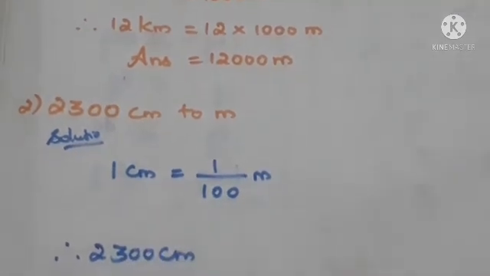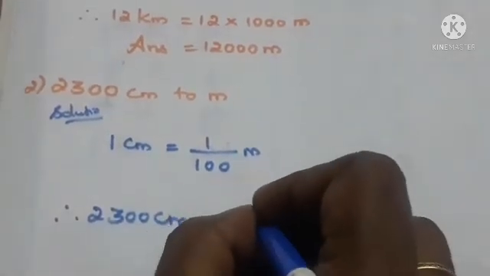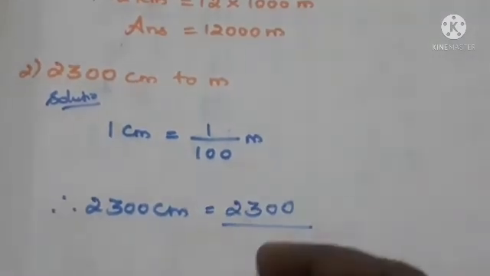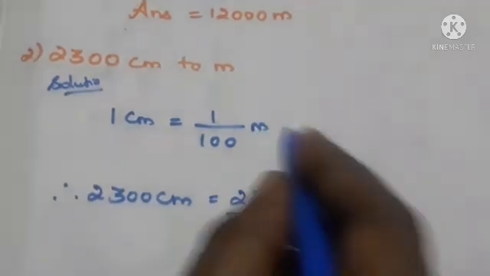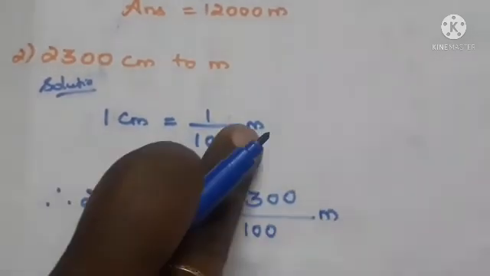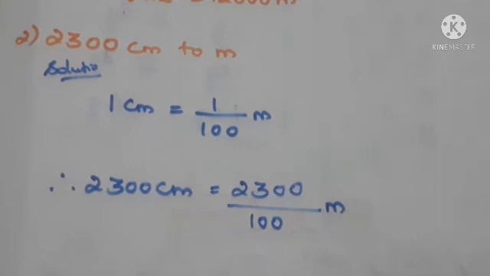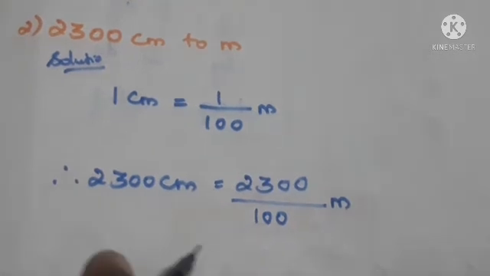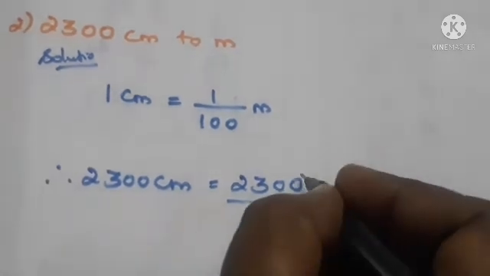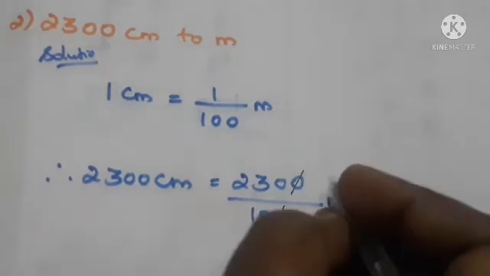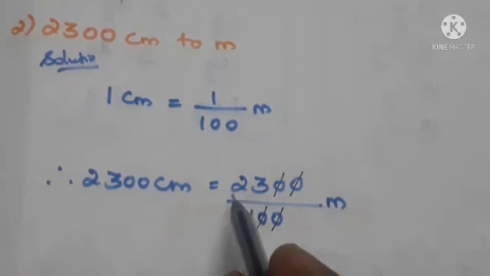2300 centimeter is equal to, in the place of 1 we write 2300, divided by what we have at the bottom. Yes, at the denominator we have 100. And what unit do we have? Yes, meter. That same unit we have to repeat in the next line also. Next we divide the 2300 by 100. Look here, in the numerator and denominator there are 2 zeros, so we can cut the zeros. So what's remaining? We have 23 by 1.